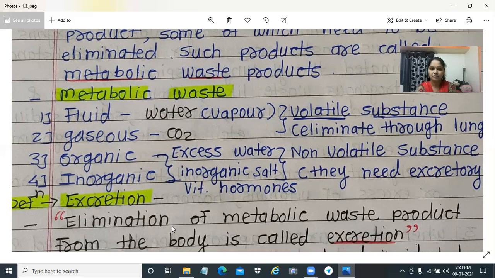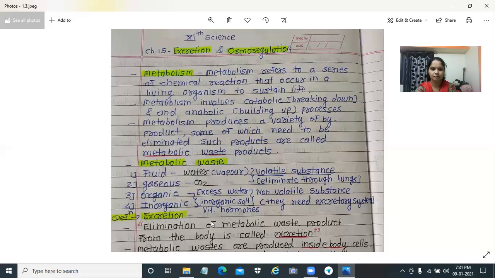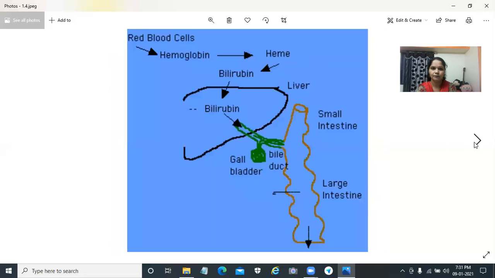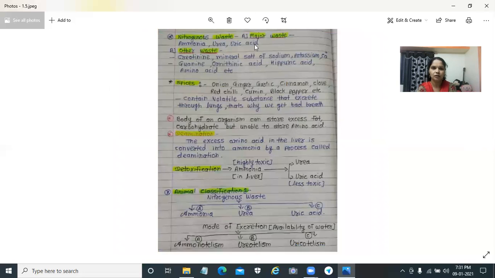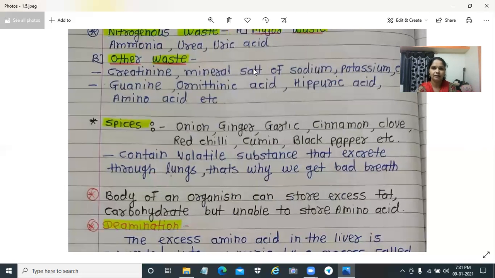Elimination means removing the waste material, removing the nitrogenous waste material, so it is called excretion. Metabolic wastes are produced inside our body or inside the cell.